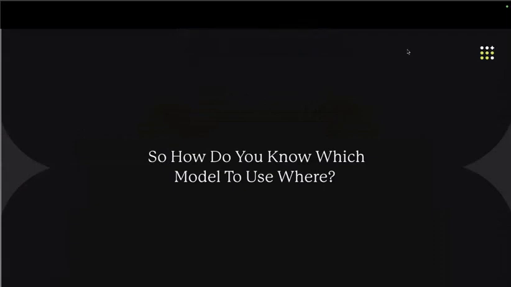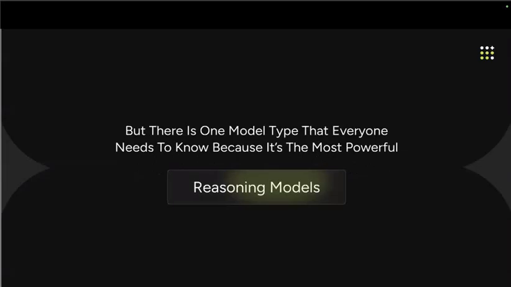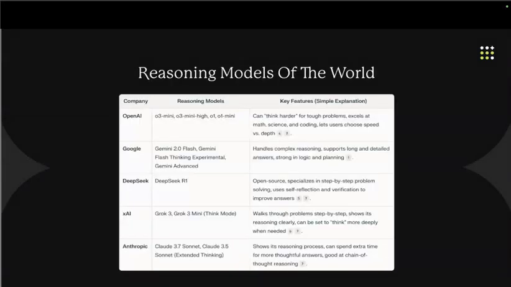Now again we are on the same question: how should I know when to choose which model, when I should use the reasoning model versus the non-reasoning model? That's the category we are dividing these models into. Just imagine that I have two types of models in this entire space, one is reasoning and one is non-reasoning. That becomes easy to understand. This is my reasoning model, and now you can see the list of reasoning models.